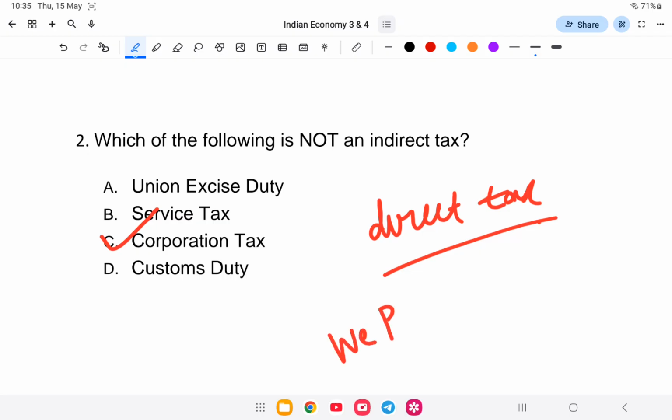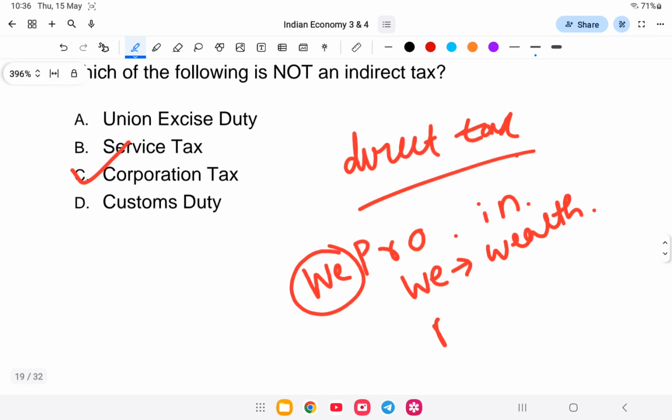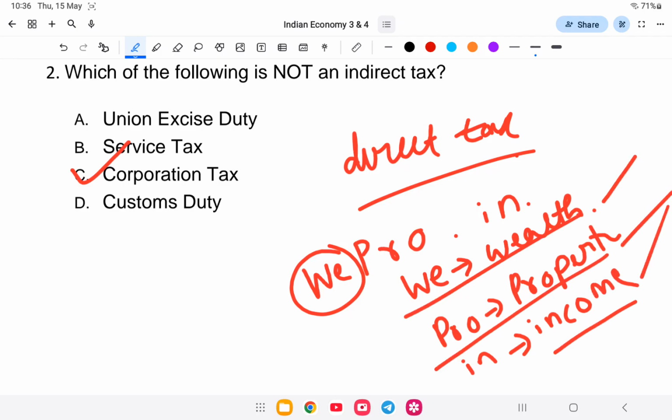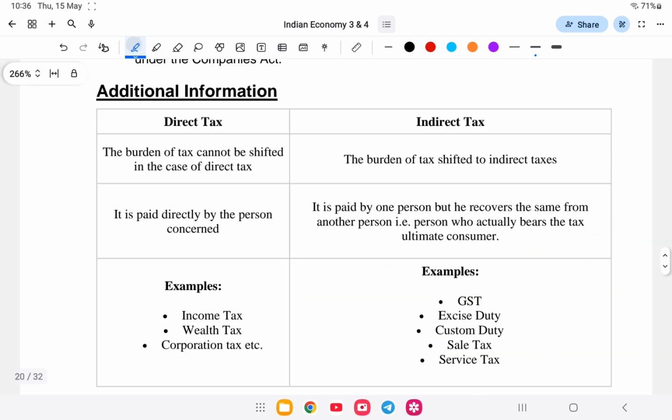Wealth tax, property tax, and income tax are some of the direct taxes. Wealth tax means that for wealth above 1 crore the law will apply tax. Property tax is on property, and then there is income tax. So these are all direct taxes. Let us study in detail.